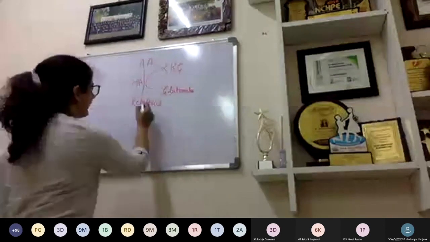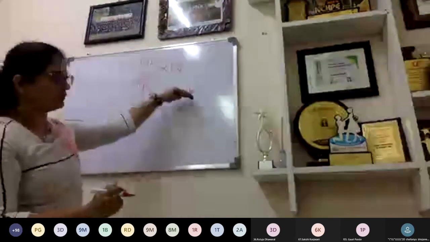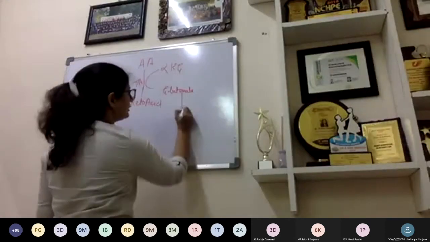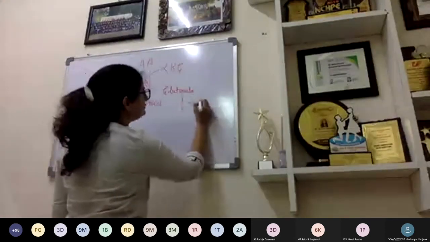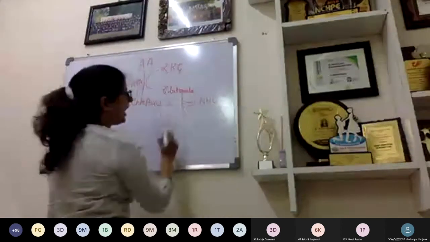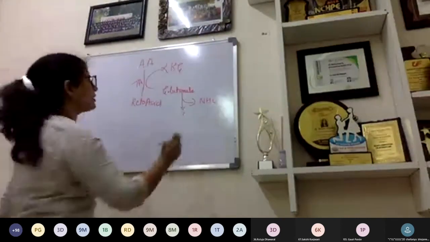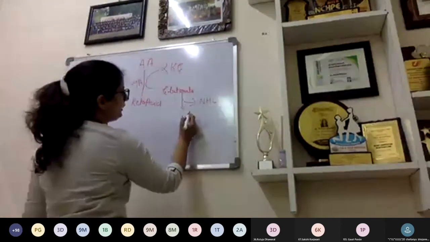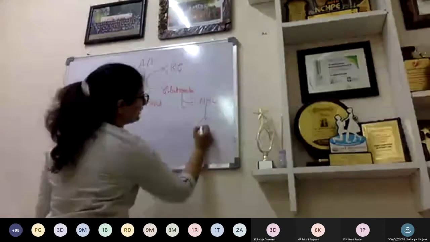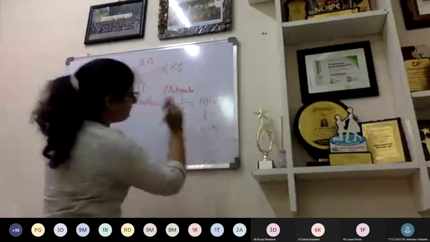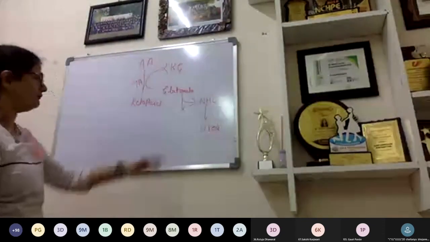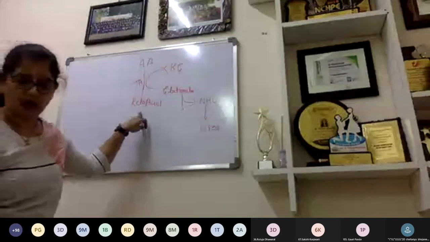Okay, now we have got glutamate and keto acid. This glutamate will undergo deamination, and this ammonia will be converted into urea by the process of urea cycle. Now what will happen to keto acid?